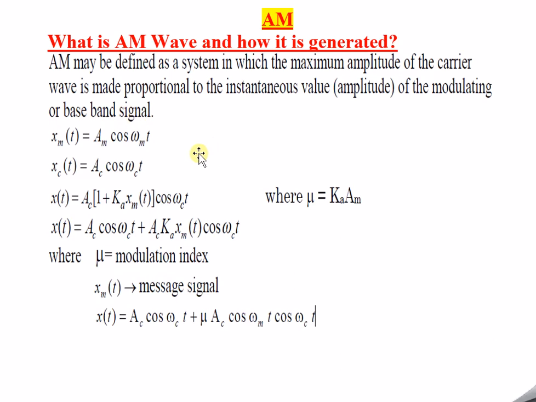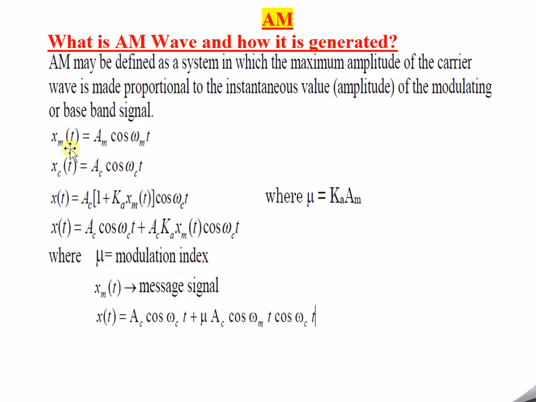So now we understood what is amplitude modulation: variation of amplitude of the carrier wave proportional to the message signal or the baseband signal or the modulating signal. All are one and the same. One important thing to remember is that modulating signal, message signal, information signal, baseband signal, all these are one and the same, and there is nothing to confuse in this.